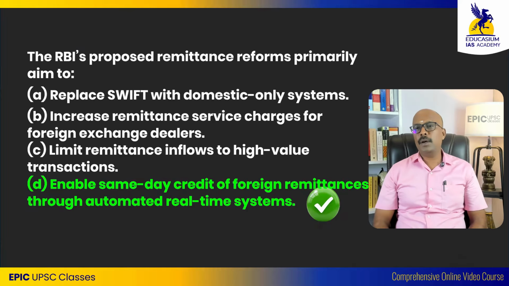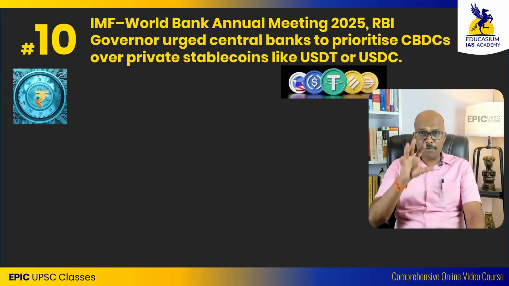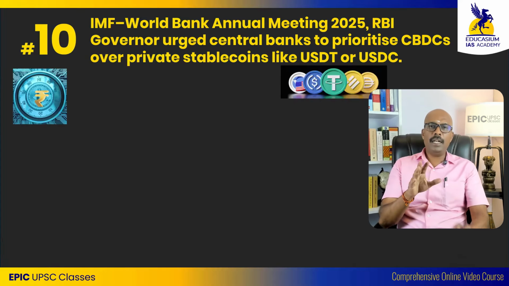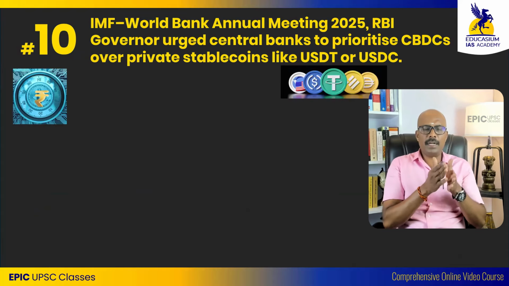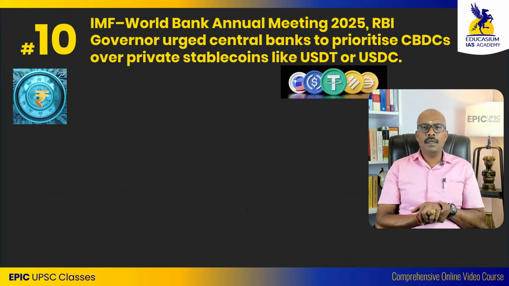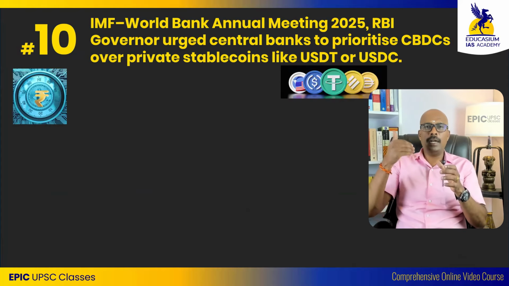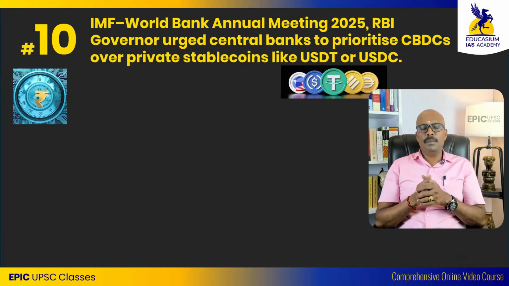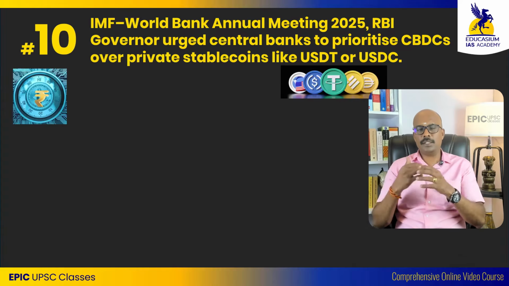Next, Reserve Bank of India Governor Sanjay Malhotra, he attended a meeting which was organized by IMF and World Bank together. In that annual meeting, he emphasized that India and all the countries should focus on CBDC, central bank digital currency, instead of focusing on stable coins. What is a stable coin? Stable coin is any cryptocurrency which is backed by an underlying asset. Majority of the stable coins are putting their underlying asset as dollars.